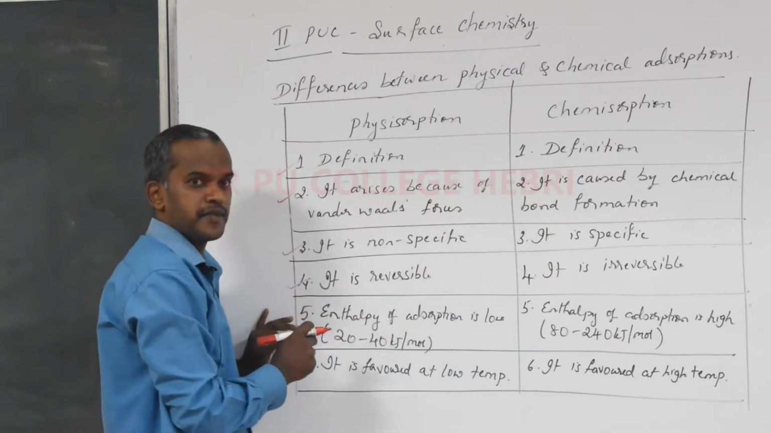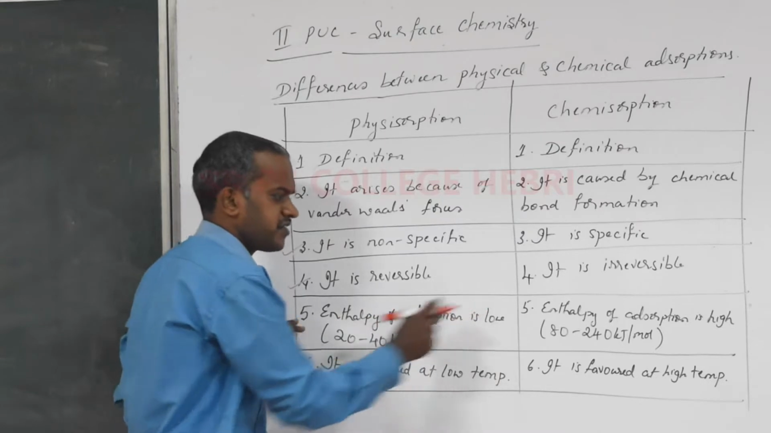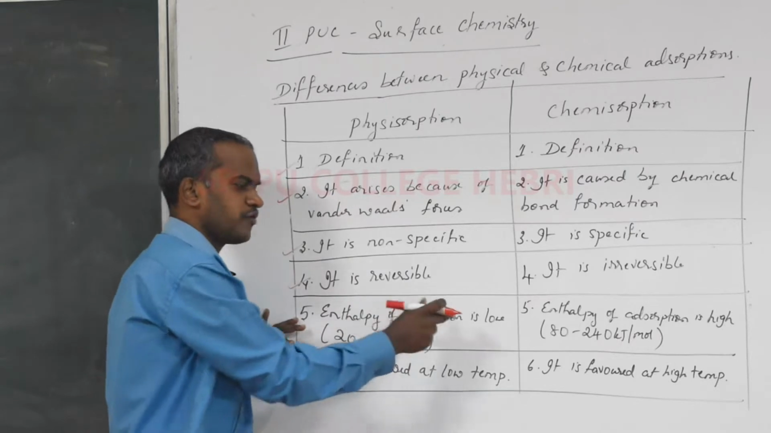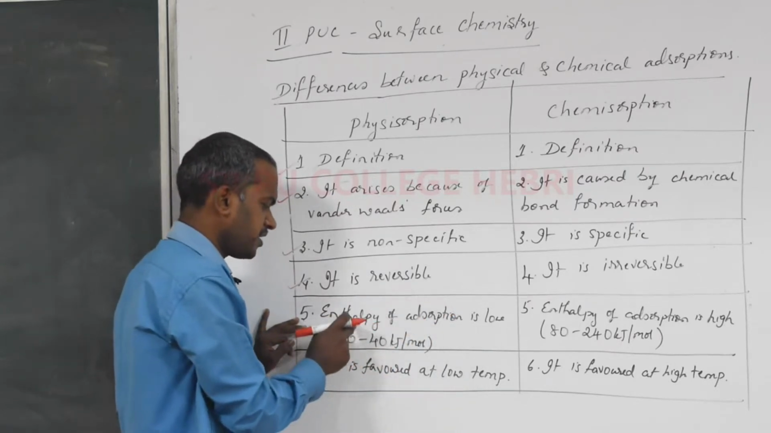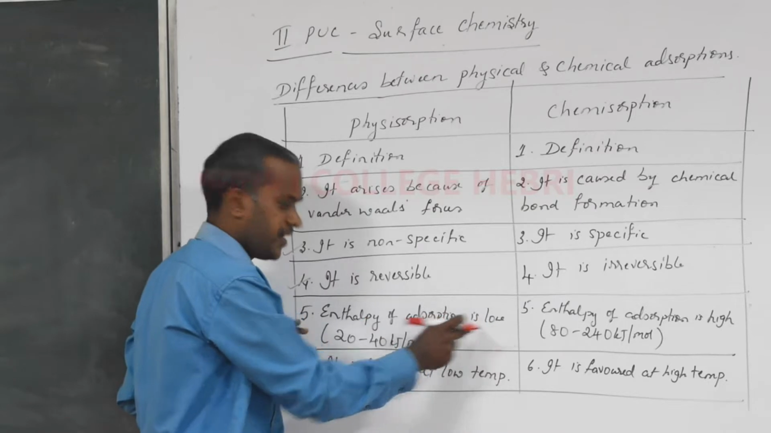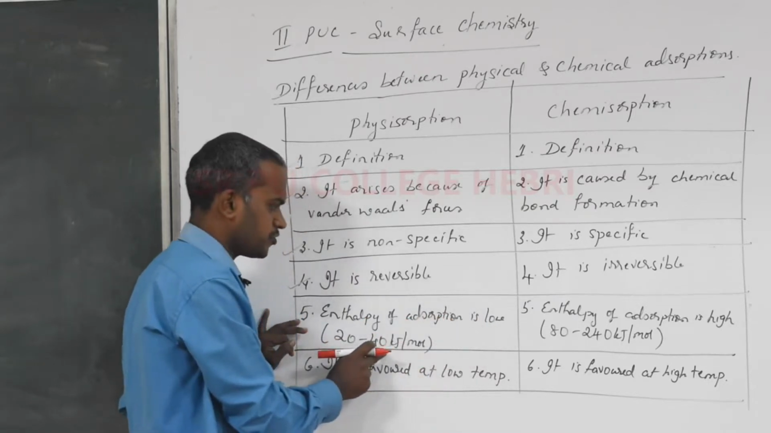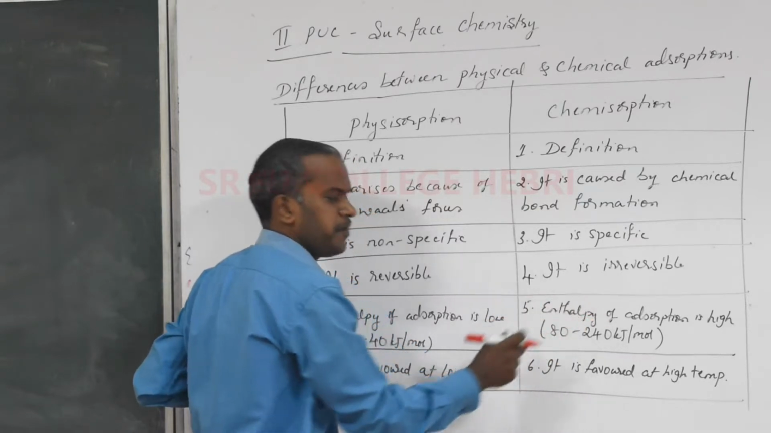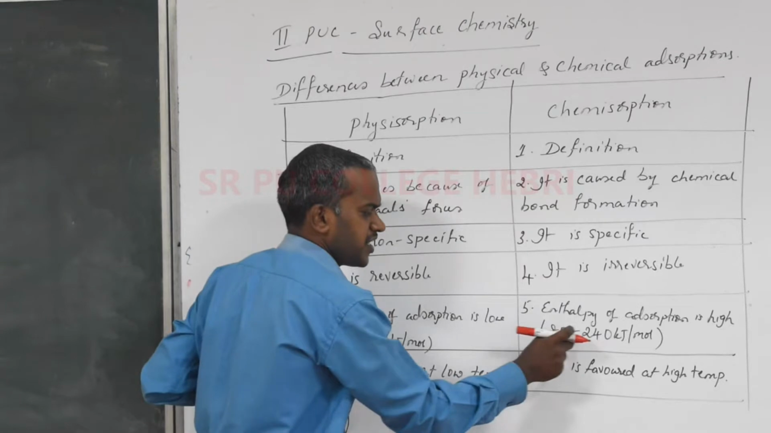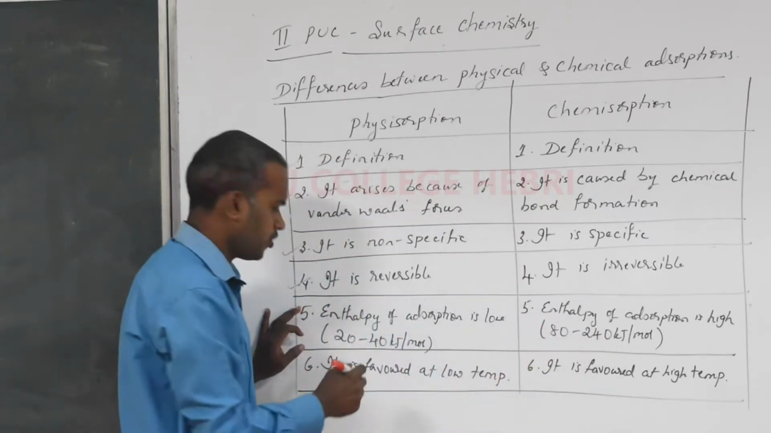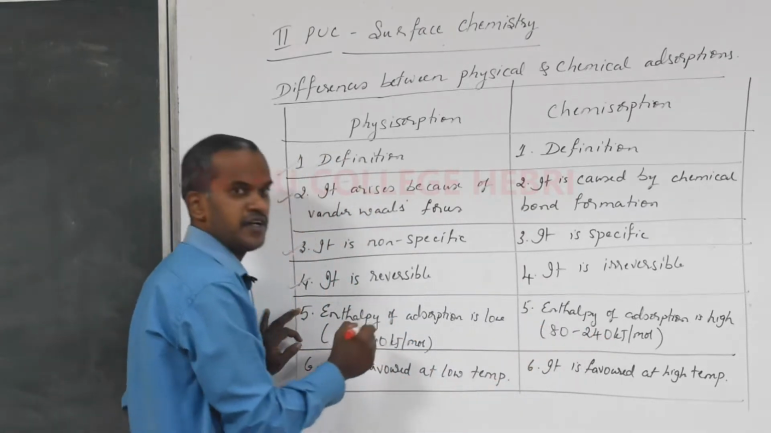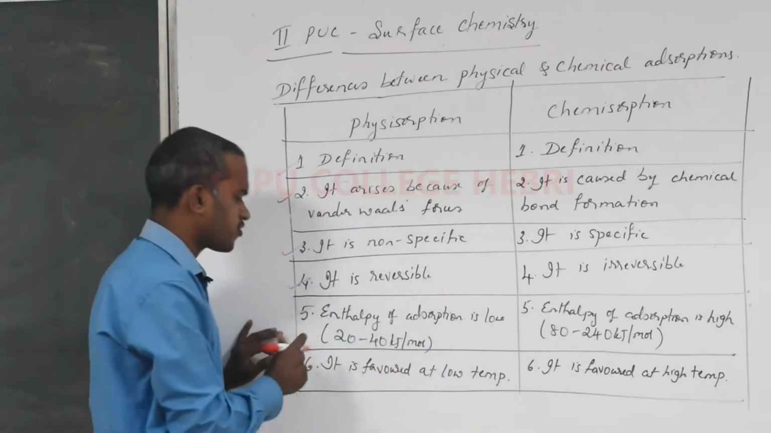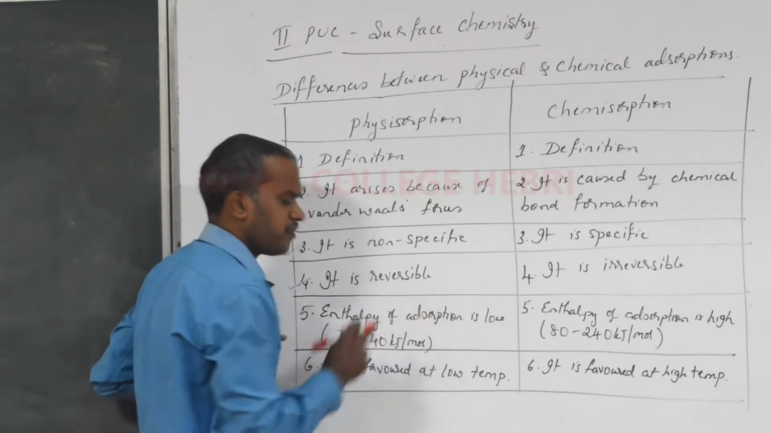Coming to the fifth one, even though there is a bond formation, the strength of bond is different. Because of that, the amount of heat liberated during adsorption also varies. In case of physisorption, the enthalpy of adsorption is low and it is in the range of 20 to 40 kilojoules per mole, whereas in case of chemisorption, amount of heat liberated or enthalpy of adsorption, what do you say? It is high, it is in the range of 80 to 240 kilojoules per mole. So just remember students, the range of the heat liberated during physisorption and chemisorption. Okay, that was the fifth point, amount of heat liberated or enthalpy of adsorption.